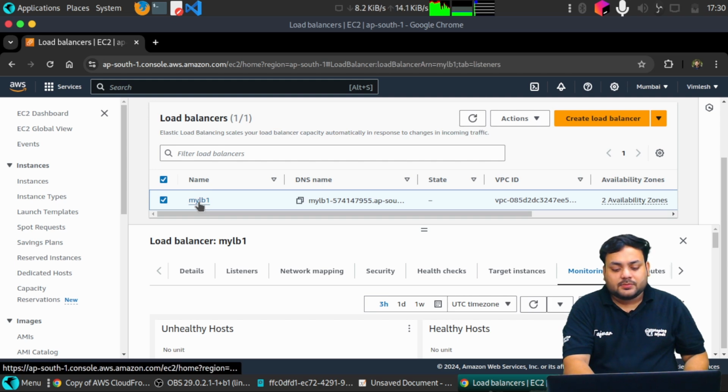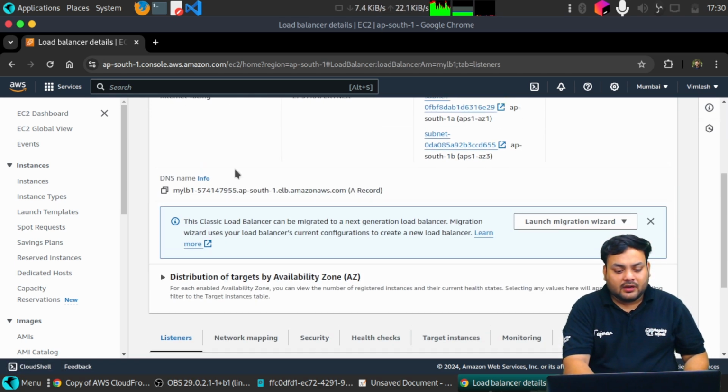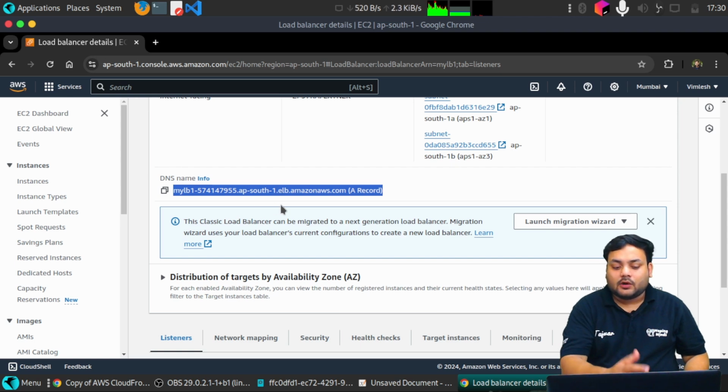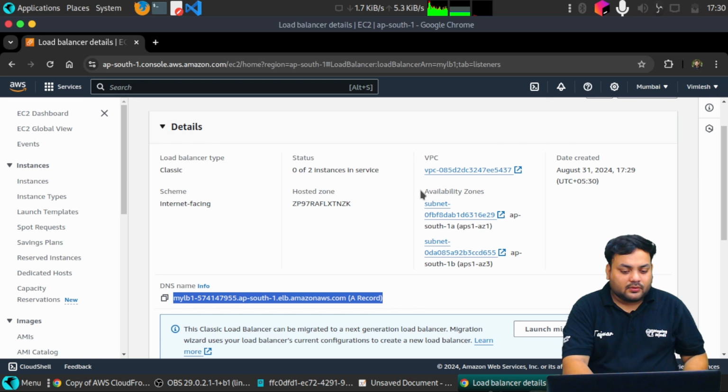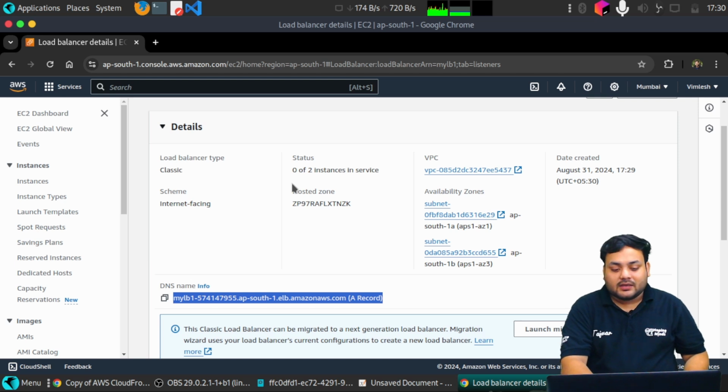So my load balancer is working perfectly fine, and this is the information related to our load balancer, and this is the DNS name. This means our load balancer is working on the internet, and we can use it with these instances. As you can see, the status shows 0 of 2 instances in service. As of now we are not using any instance, we have just attached the instances, and there is no traffic yet. As you can see, we have created an internet-facing load balancer.